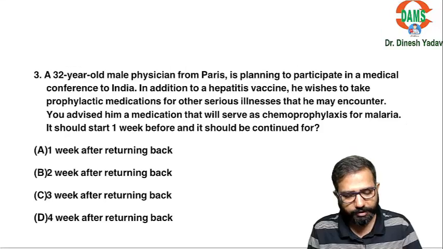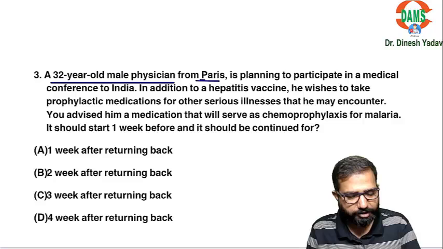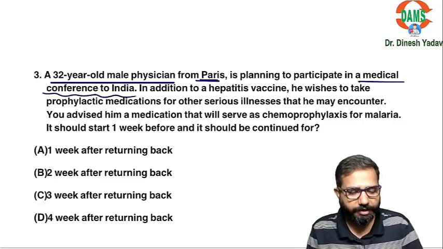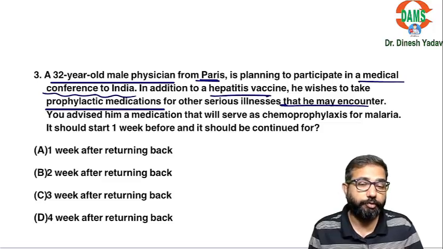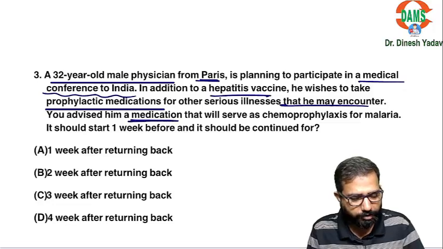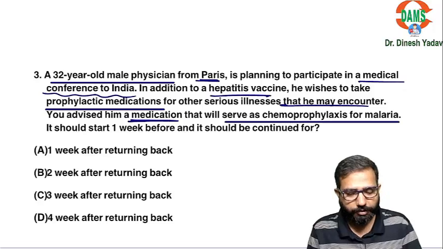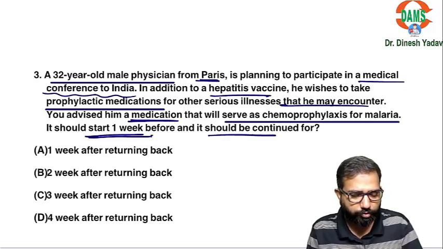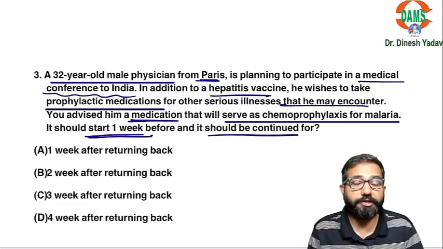Next question. A 32-year-old male physician from Paris is planning to participate in a medical conference in India. In addition to hepatitis vaccine, he also wished to take prophylactic medicines for other serious illness he may encounter during his visit. You advised him a medication that will serve as chemoprophylaxis of malaria, because malaria risk is there. The prophylaxis should start 1 week before and it should be continued for 1 week, 2 weeks, 3 weeks or 4 weeks after returning back.